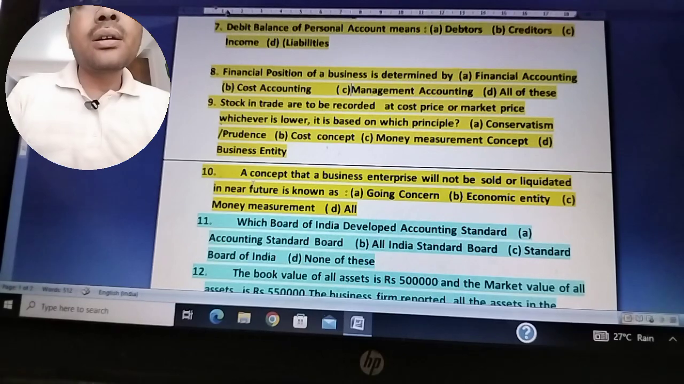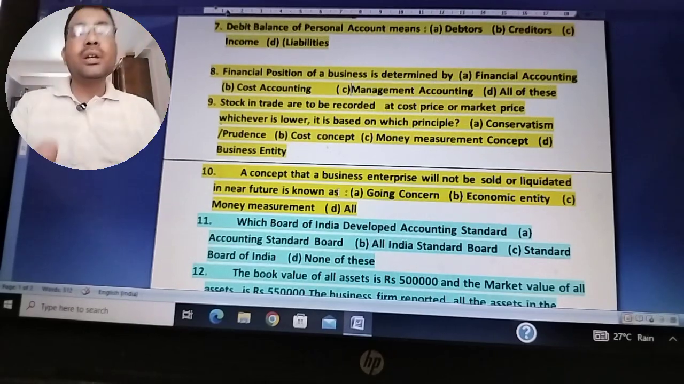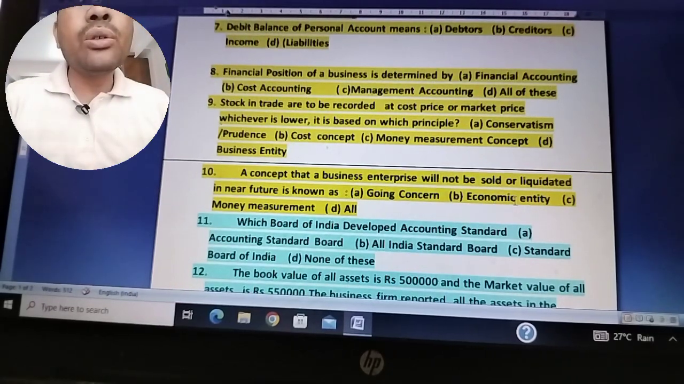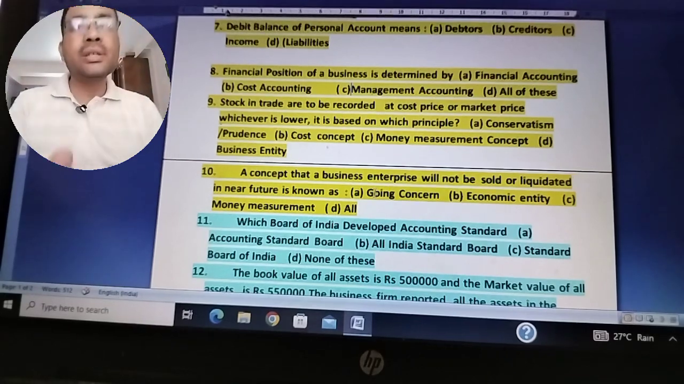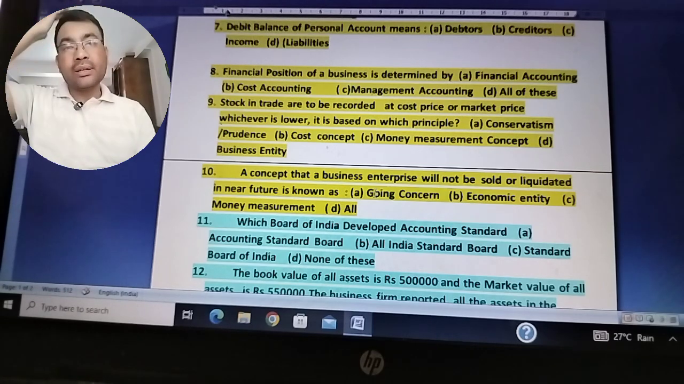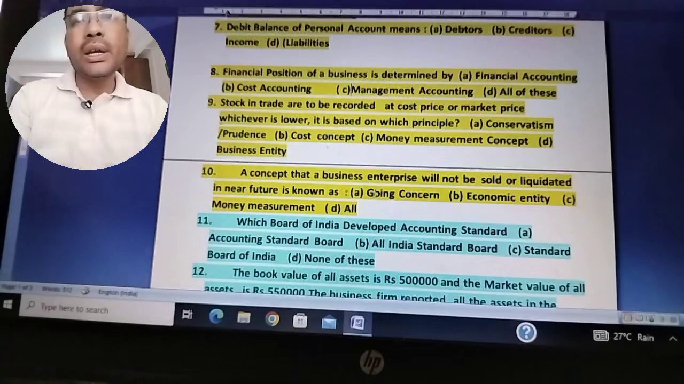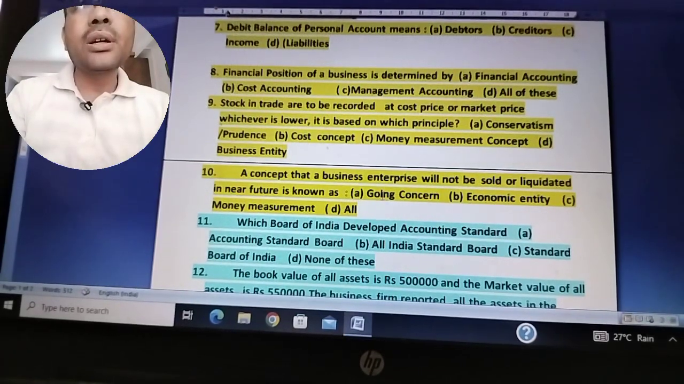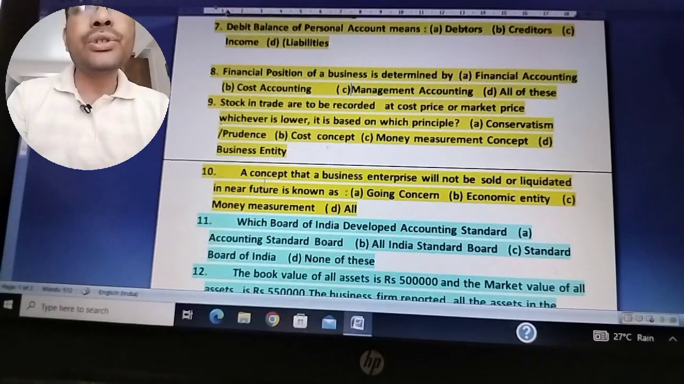Okay, a concept that a business enterprise will not be sold or liquidated in the near future is known as: going concern, economic entity, money measurement. So going concern concept is a principle which states that when a business is started, it is not meant for a short period. It will definitely continue for a longer period of time. It will not be liquidated in the near future. So the right answer for question number 10 is going concern concept.